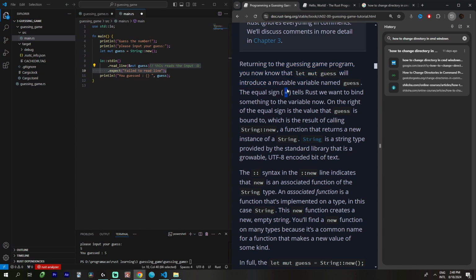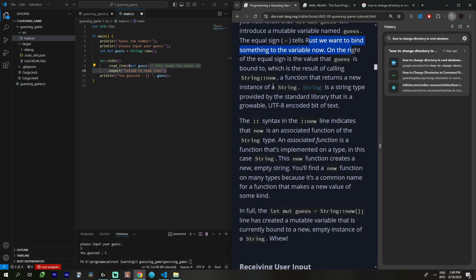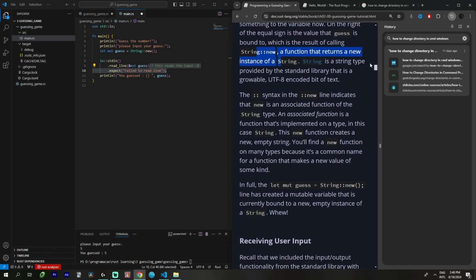Now we introduce the mutable variable. The equal sign tells Rust we want to bind something to the variable now. On the right of the equal sign is the value that guess is bound to, which is the result of calling String::new, a function that returns a new instance of a String. String is a type provided by the standard library that is a growable, UTF-8 encoded bit of text.